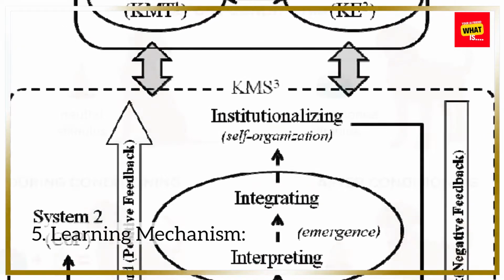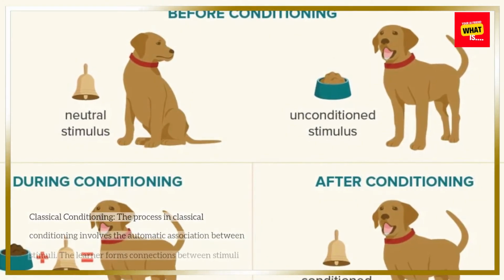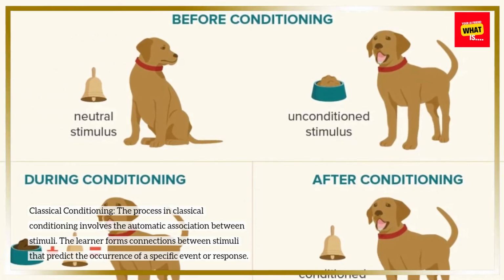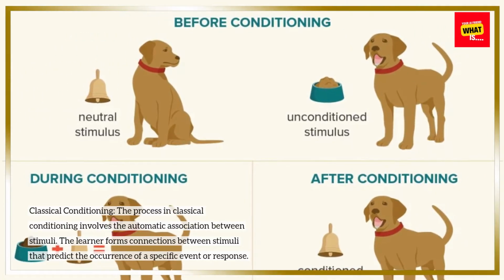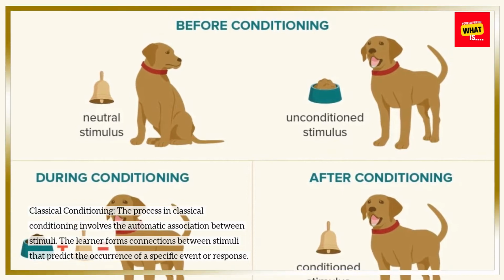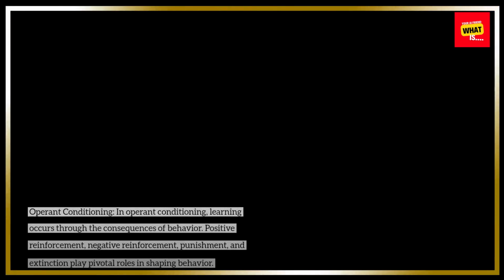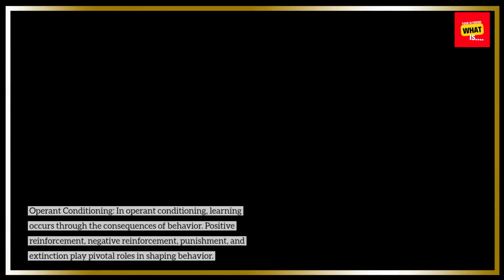5. Learning mechanism. Classical conditioning. The process in classical conditioning involves the automatic association between stimuli. The learner forms connections between stimuli that predict the occurrence of a specific event or response. Operant conditioning. In operant conditioning, learning occurs through the consequences of behavior. Positive reinforcement, negative reinforcement, punishment, and extinction play pivotal roles in shaping behavior.